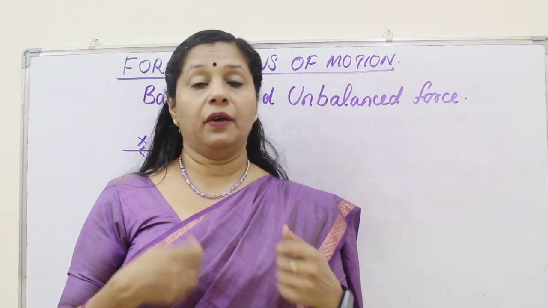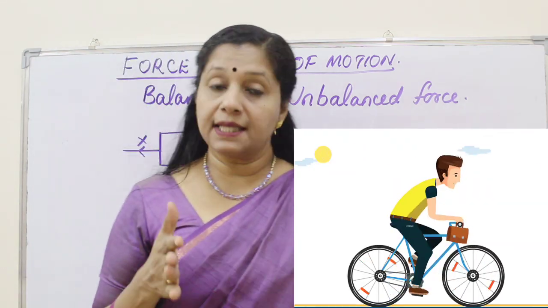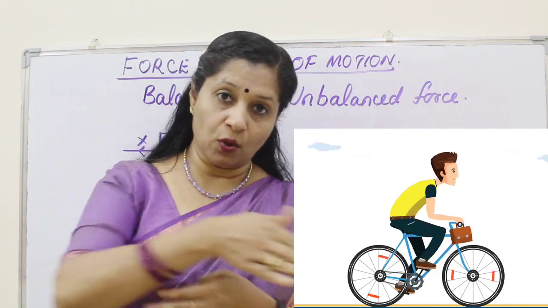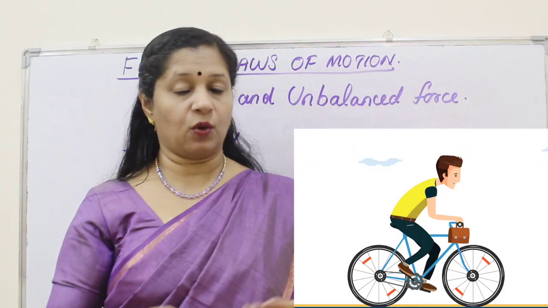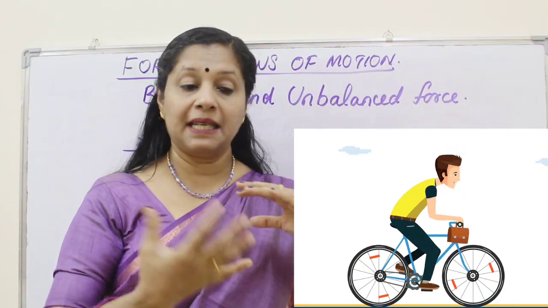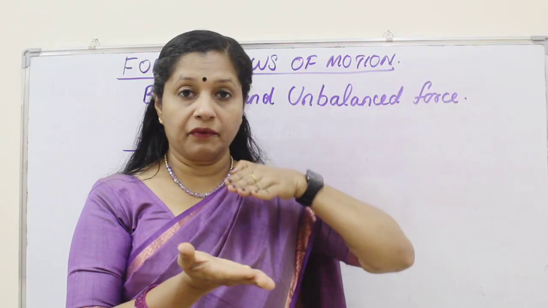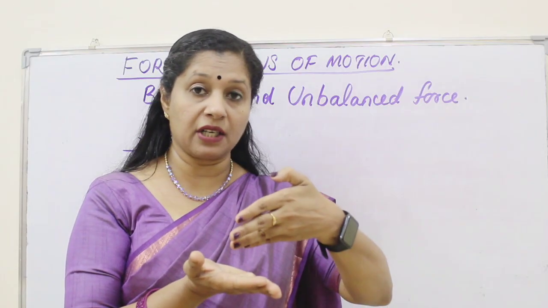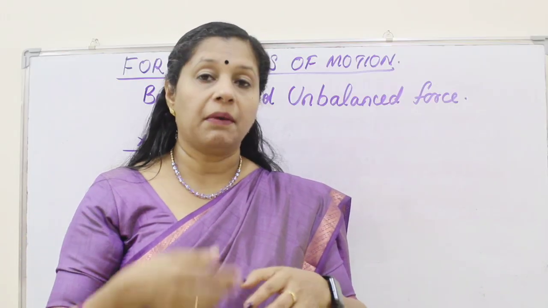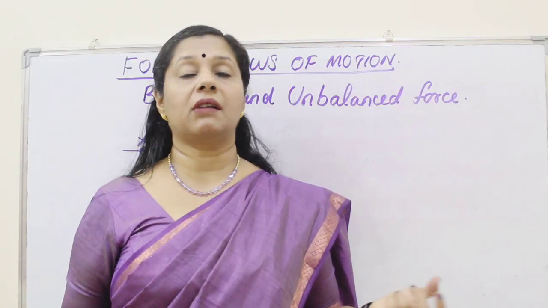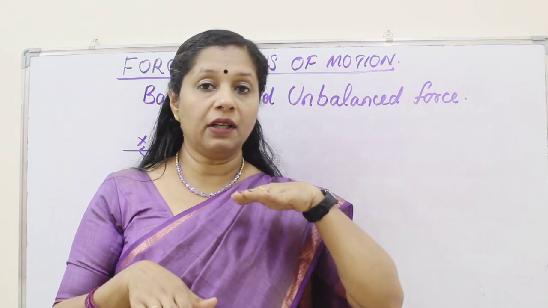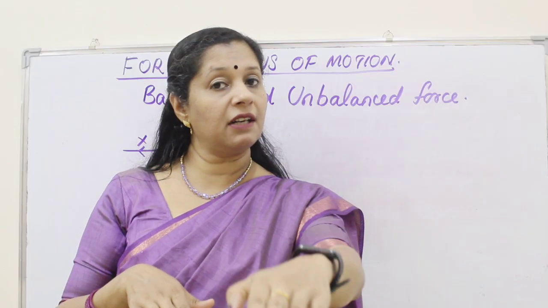For example, if you are using a cycle, initially the cycle is at rest, but once you start pedaling, you are applying some force and it starts rolling over the surface, whether it is a road or a kacha road. The road has some friction, meaning an opposing force is there, and we have to apply a force more than the frictional force to overcome it, so that our tire will roll over the road. But after some time you think, okay, I will now relax, my legs are paining. You stop pedaling, and you know that the cycle will go for some time, but it slows down and comes to a stop.